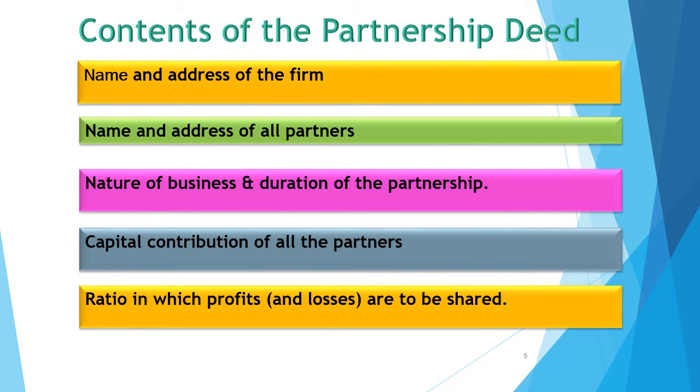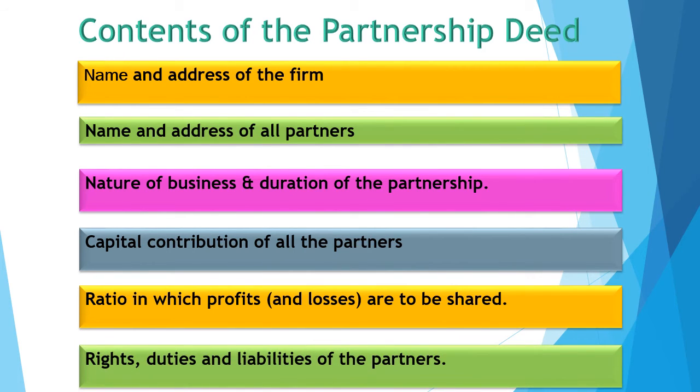Okay, let's take one example. Suppose A, B, C are partners and nothing is mentioned in the partnership deed about their profit sharing ratio. Then they have to distribute their profit in 1:1:1, that is equal ratio. Then rights and duties and liabilities of the partners. In this, all partners have to act according to rights, duties and liabilities which are mentioned in the partnership deed.